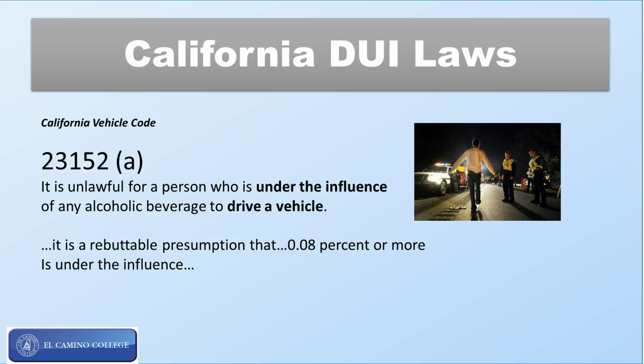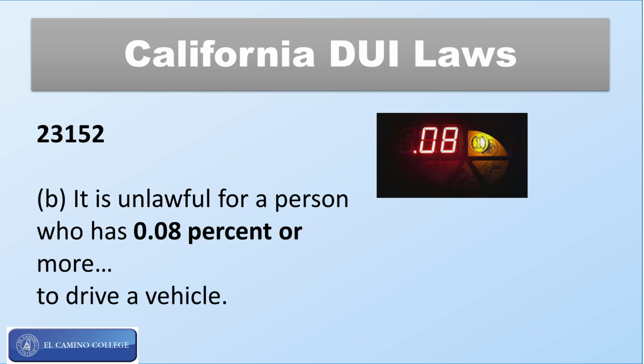Now, section 23152(a) is a primary section used. 23152(a) and (b). We'll talk about (b) in a second here. (a) says it's illegal to drive under the influence of alcohol or drugs or a combination of such. And it says that you're presumed to be under the influence at a .08 or above. So pay attention to that, driving under the influence.